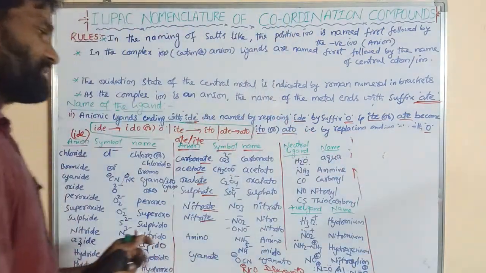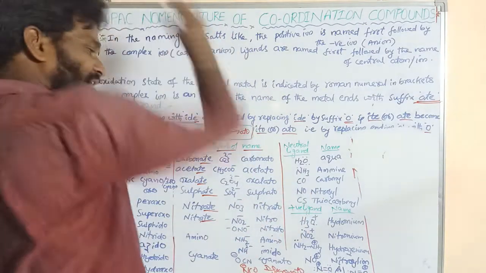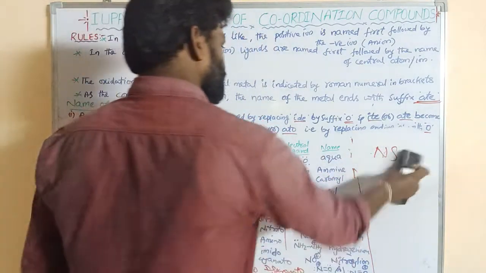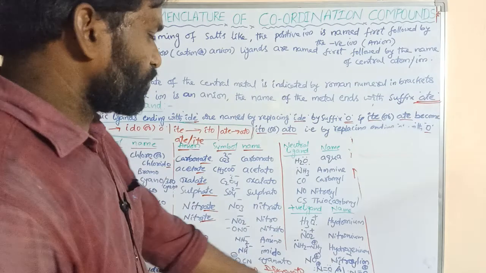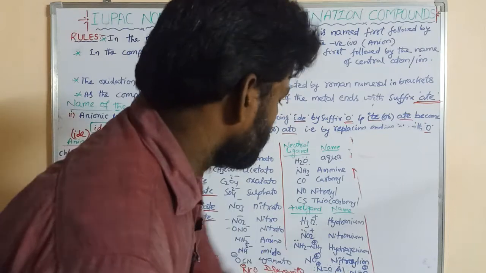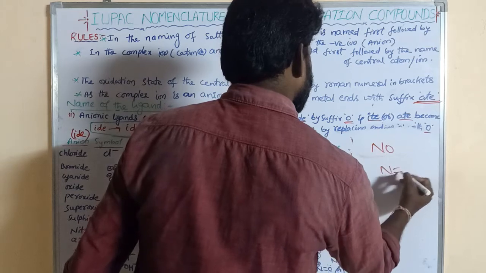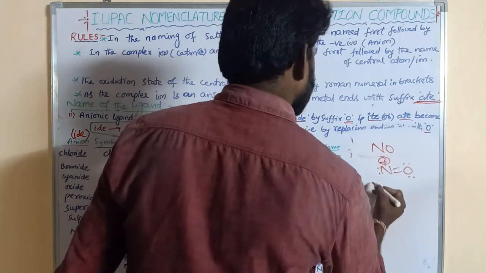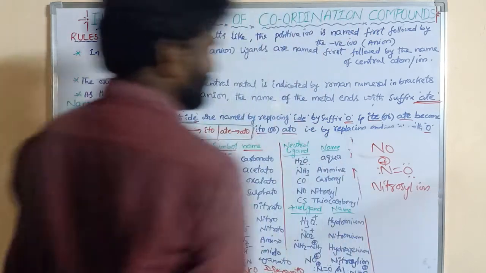So these are the neutral ligands. NS is thionitrosyl; NO is nitrosyl. Now some positive ligands: H3O plus is hydronium, NO2 plus is nitronium, and NO plus, with N double bond O, is the nitrosyl ion.